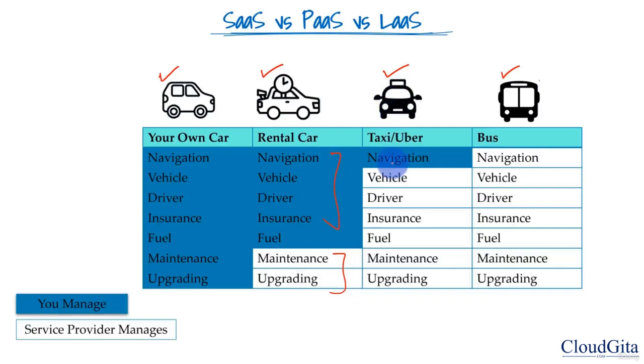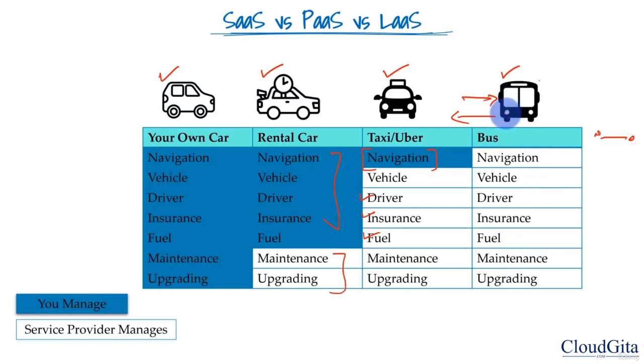And then we have the taxi. In a taxi, again, most of the things are handled by the company, or whoever is owning that car. So he will drive the car. He will make sure that he has the proper insurance. He will take care of the fuel, maintenance, and everything. All we have to do is to make sure that the driver understands where exactly we have to go. In the case of a bus, we don't even do that. We can't do that. A bus has a fixed route. They will start from somewhere and they will reach somewhere. All we can do is get into the bus, use it, get out of the bus, and just pay for whatever we use, right? So in one sense, we do not share any responsibility except we just pay for what we use.